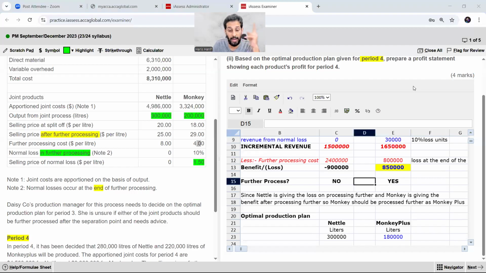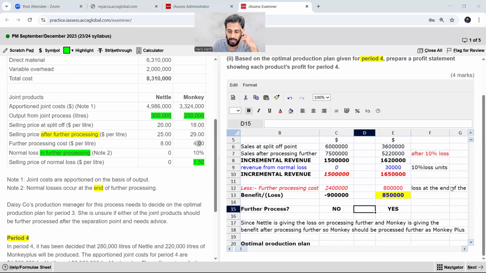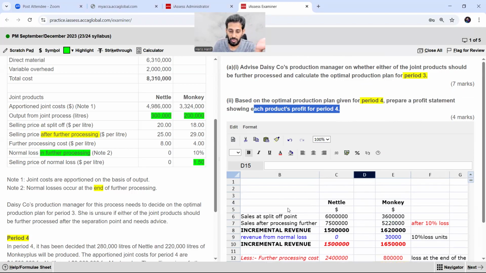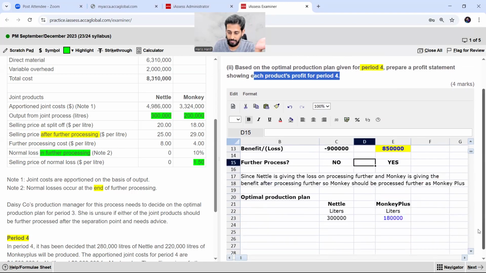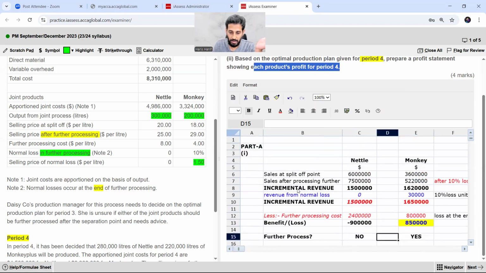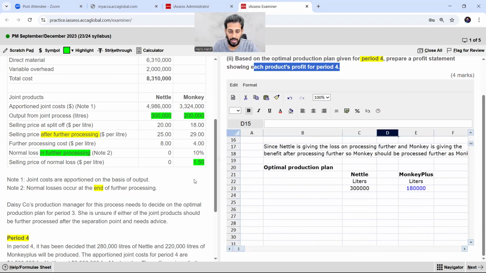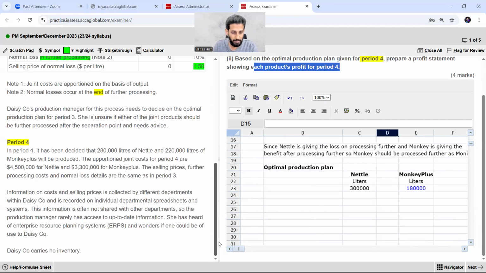All right, students. Now I'm moving towards the next part. Based on the optimal production plan given for period 4, prepare a profit statement showing each product profit for the period 4. You just have to prepare the profit statement, right? So here it was my part A, part 1, monkey and nettle and monkey. We have solved this thing. Now let's move on to part 2, and here it is for period number 4.